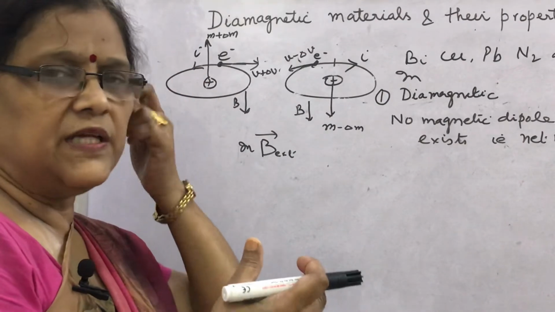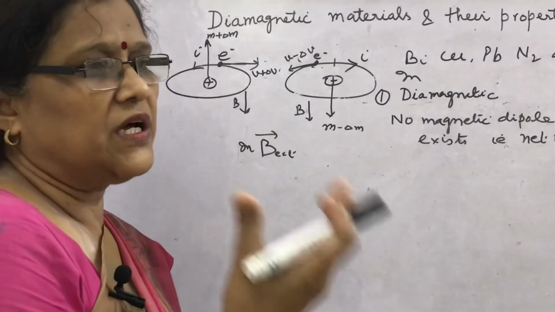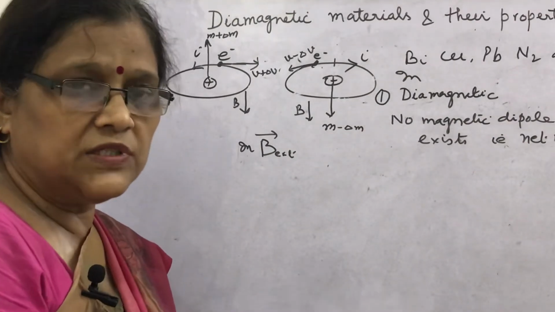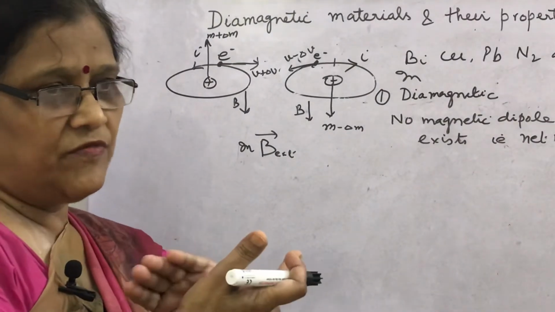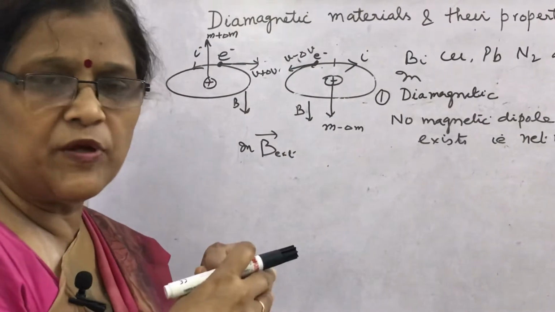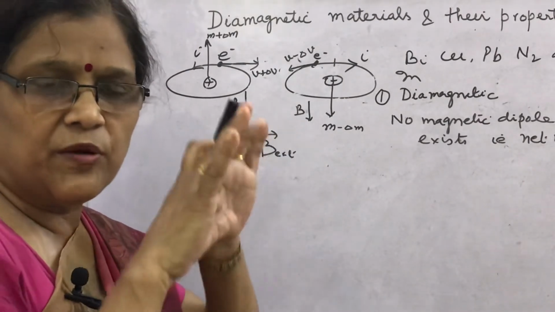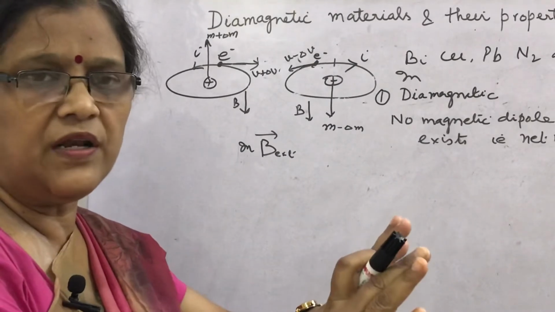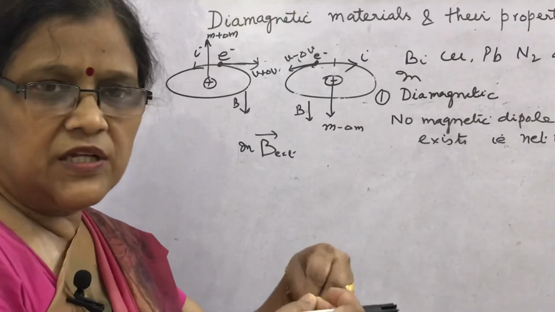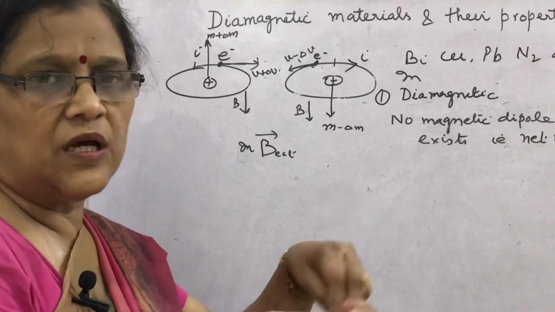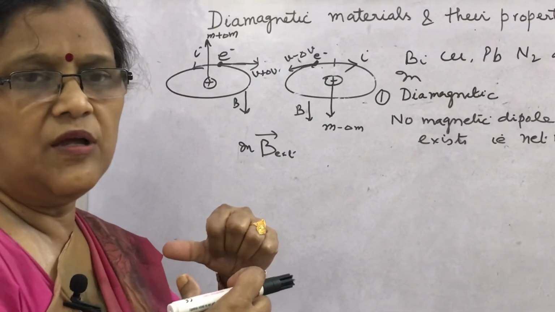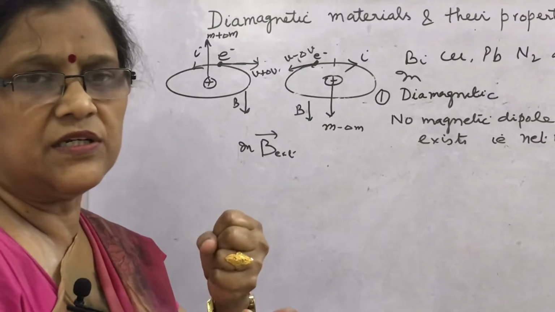What Lenz rule says, that induced currents are always produced to oppose the cause of their production. What is the cause here? Without the magnetic field there was no atomic magnet, no magnetic moment. When the magnetic field is applied, the cause is application of magnetic field. Then what is Lenz rule? They induce a magnetic moment in the direction opposite to the applied magnetic field, but to a very little extent.